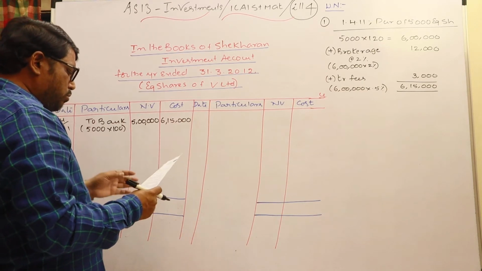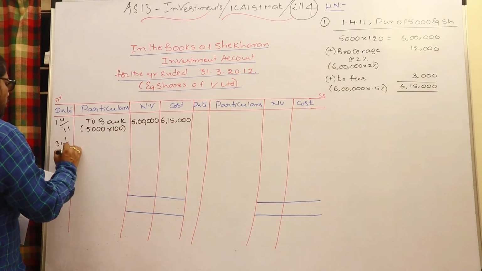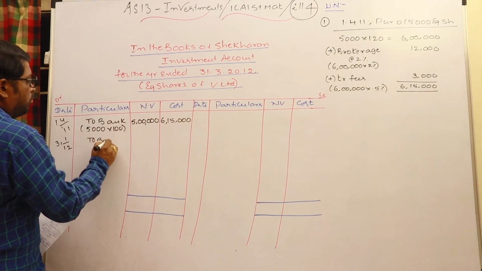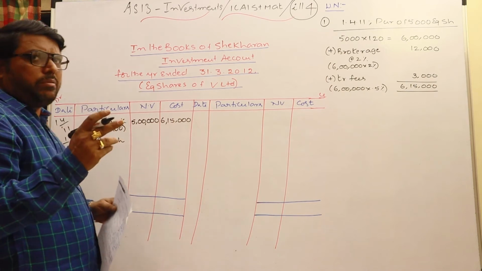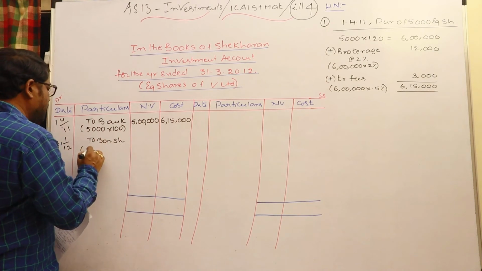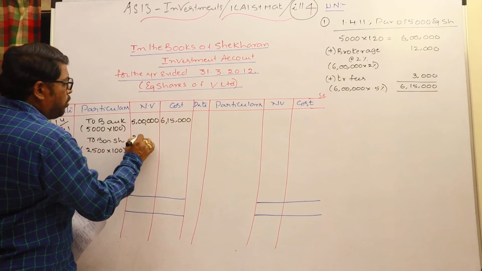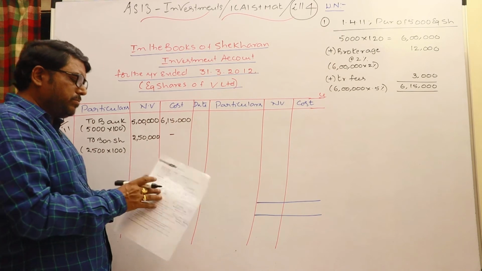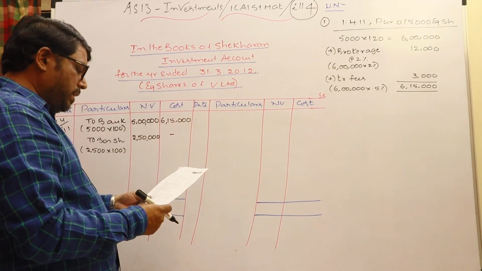Okay, so what is given later? On 31st January 2012, bonus shares are given, 2 bonus shares for 5,000 shares already with us. For every 2, 1 share is given, so 5,000 into 1 by 2, 2,500 shares are given as bonus shares. 2,50,000 nominal value of the bonus shares issued. Cost incurred is nil. Cost incurred is simply nil. See what happened next.